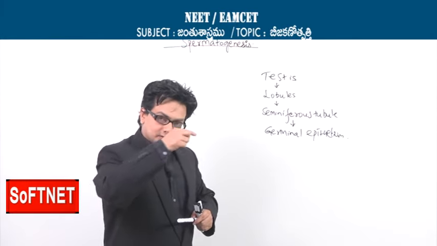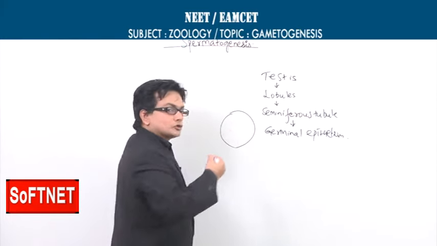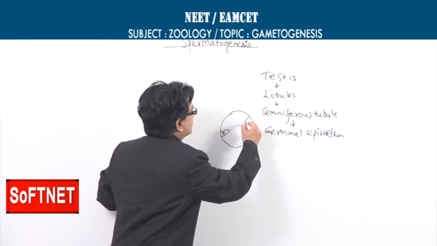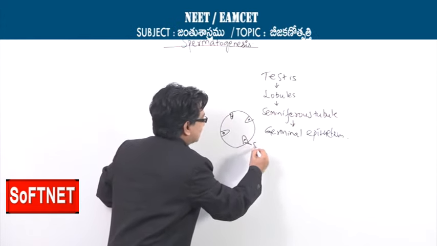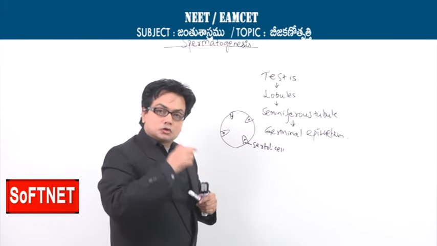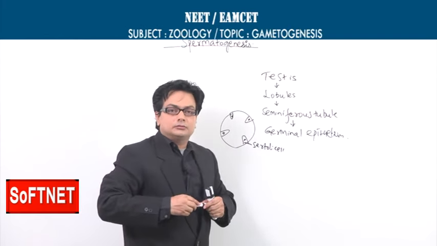Now, interspersed between the germinal epithelial cells, suppose this is the seminiferous tubule, we know that in between we will find these specialized cells called the Sertoli cells. So the Sertoli cells do have a role at the ending of the spermatogenesis.